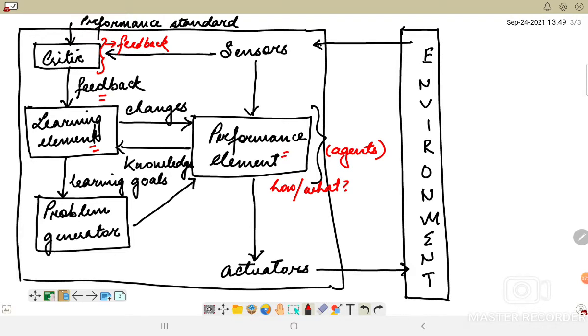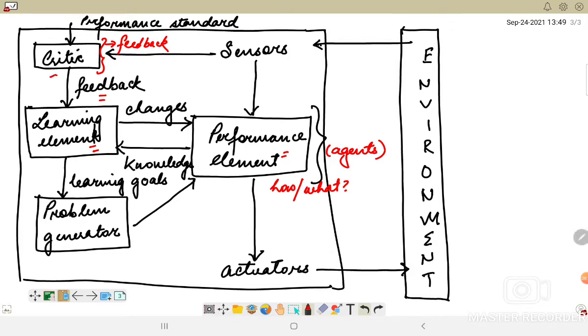Given an agent design, learning mechanisms can be constructed to improve every part of the agent, right? So this mechanism revolves around the performance element, as to how it is going to learn, and what type of agent will be suitable for it, will it be suitable to learn that particular concept or particular environment.